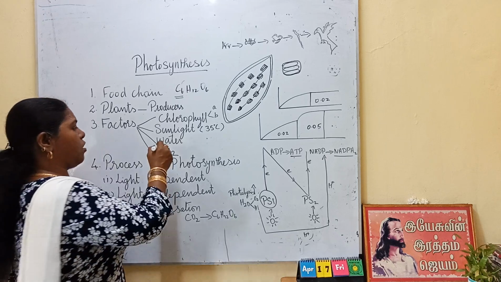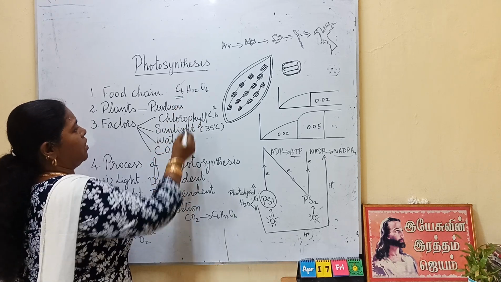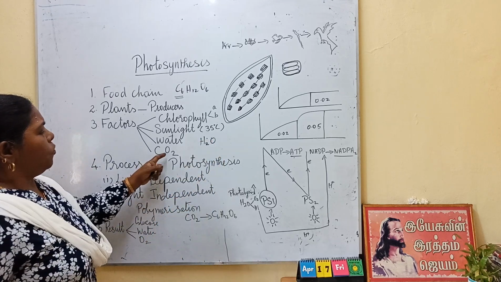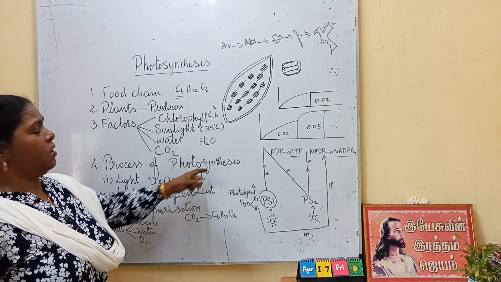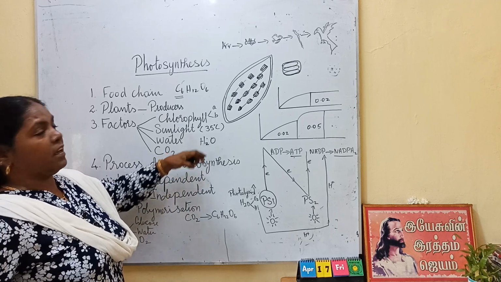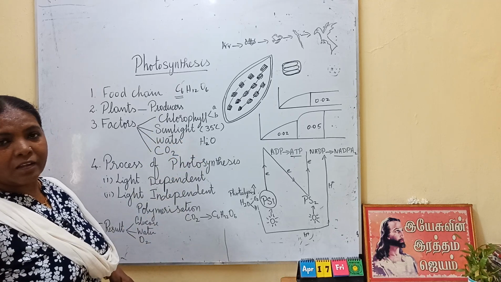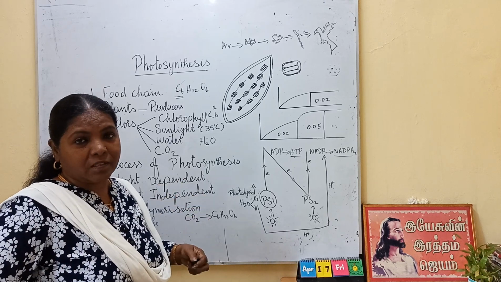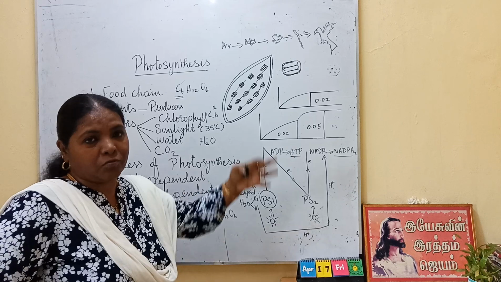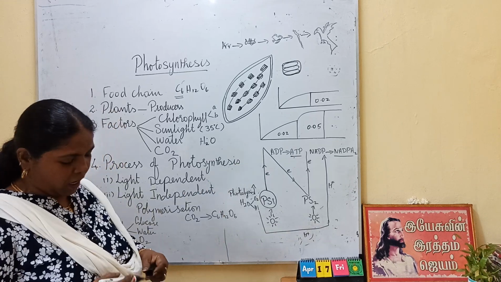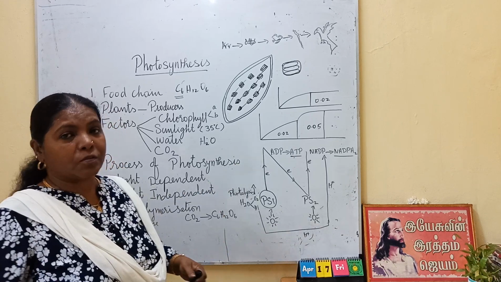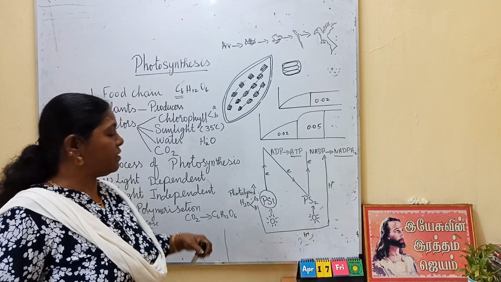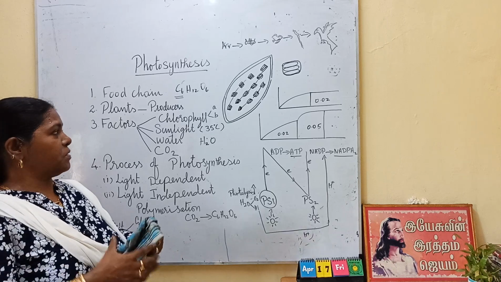Okay, this carbon dioxide also contains oxygen. Water also has oxygen. So more oxygen is there. Isn't it so? So the rest of the oxygen is sent out. That is the main significance, the advantage of photosynthesis. During photosynthesis, oxygen is given out by the plants, cleaning up the atmosphere, whereas we are giving out carbon dioxide. That carbon dioxide is utilized by the plants. That we will discuss in the significance of photosynthesis.